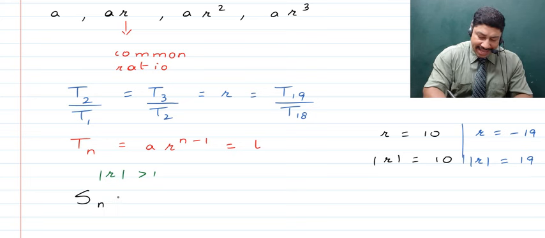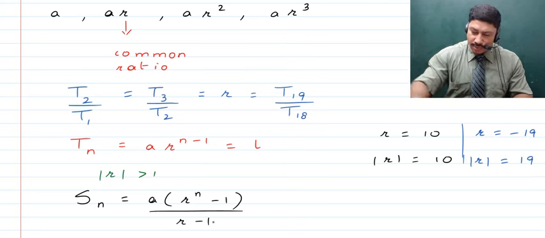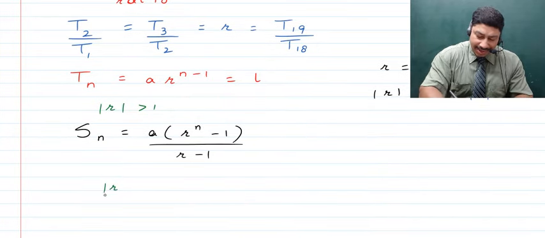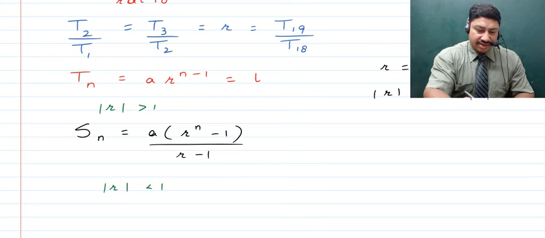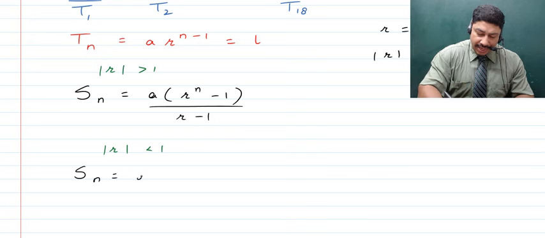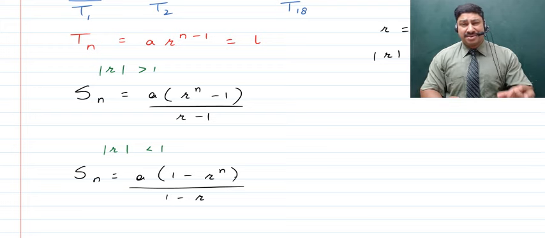That is, Sn is equal to a times (r raised to the power n minus 1), divided by (r minus 1). Now, children, the next case is when the common ratio r is such that its modulus is less than 1. In that case we have another formula: Sn is equal to a times (1 minus r raised to the power n), divided by (1 minus r). Right? So you have to remember that this second formula is applicable when the modulus of the common ratio is less than 1.